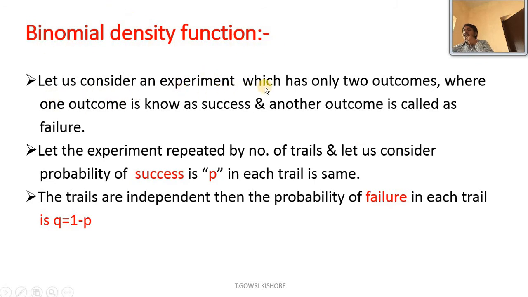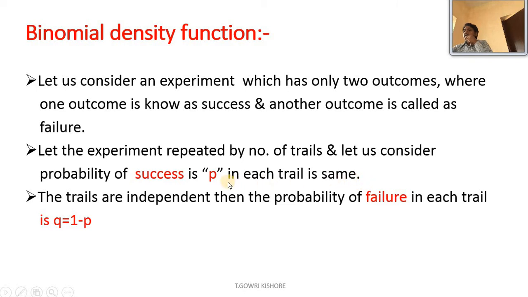Let us consider an experiment which has only two outcomes, where one outcome is known as success and the other outcome is known as failure. Let the experiment be repeated for a number of trials, and let the probability of success P in each trial be the same.